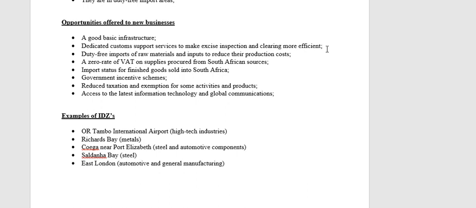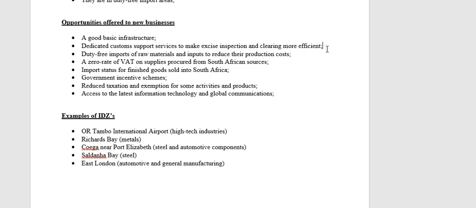Okay, now how imports work. If I have a business and I import something, I'm here in Krugersdorp, I'm not inside of an IDZ, and I import something. Okay, it arrives at, let's say, Durban Harbour in a container. There's lots of ships that arrive with lots of containers. Okay, there's customs officials that have to check. They have to open the containers. They have to check the stuff inside. They have to count it. They have to make sure there's no illegal goods. They have to weigh it, whatever, in order to calculate the customs duty that I have to pay. The import tax that I have to pay on the stuff that I have now imported.